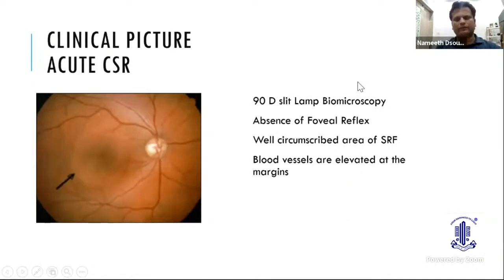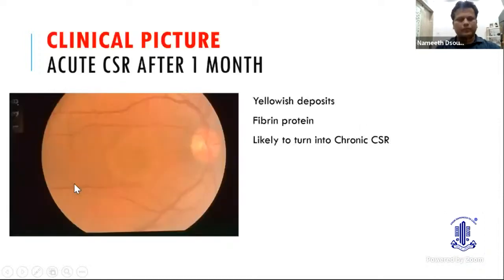Now, coming to the fundus picture, how does it appear? On 90D slit lamp biomicroscopy, there is an absence of foveal reflex. There is a round, oval, well circumscribed area of SRF that is seen in the center of the macula. The blood vessels are usually elevated at the margins. As the CSR advances, this is an acute CSR which is seen after a month. There will be some yellowish deposits which are typically fibrin proteins. These cases are likely to convert into chronic CSR.